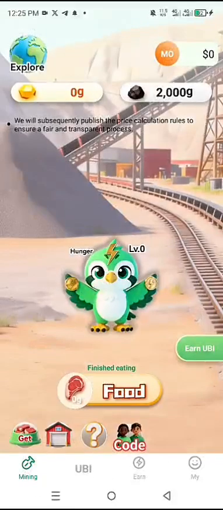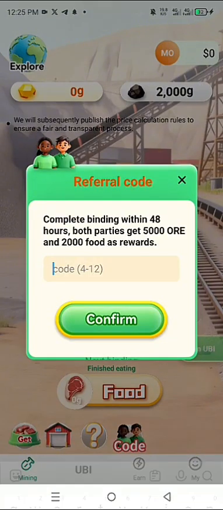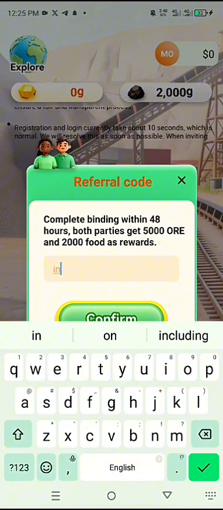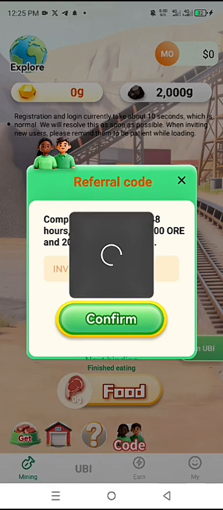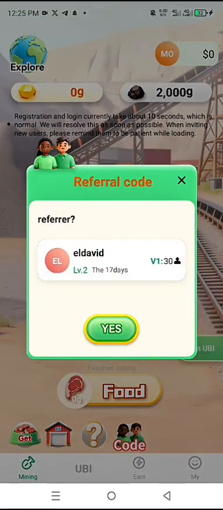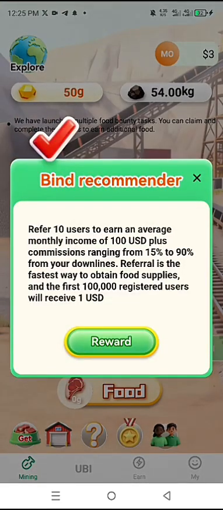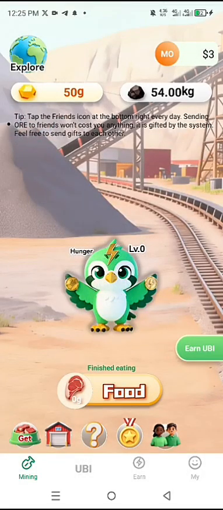So on the mining section you will see code. Click on code and enter the invitation code, "invited", all in capital letters. All right, so once you click on it, you click on confirm. Then immediately you confirm, you click on yes. Then you can go back and you see that $3 just appeared on your screen.